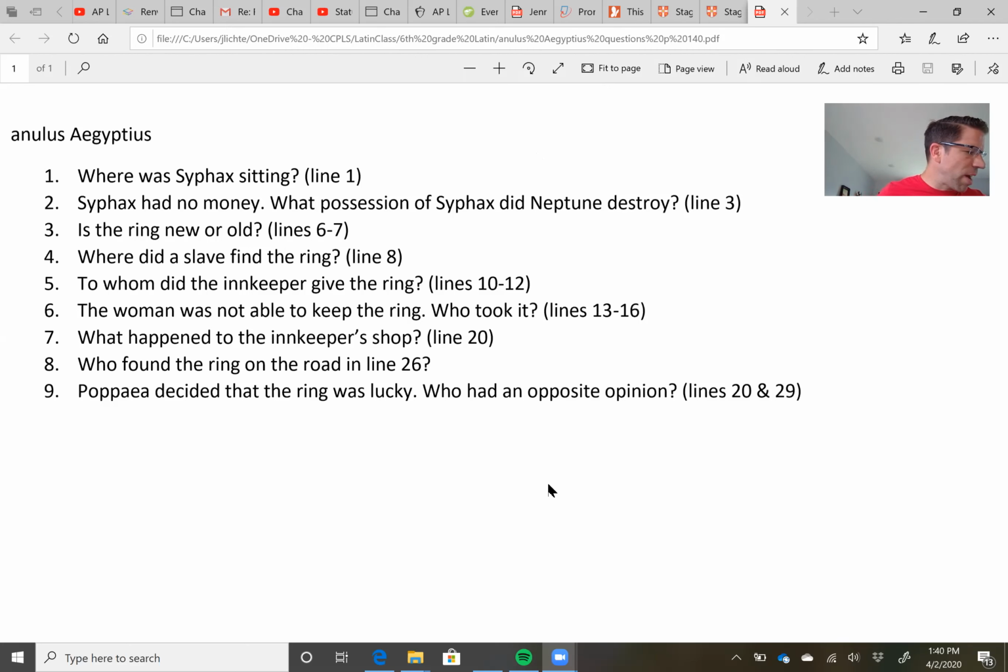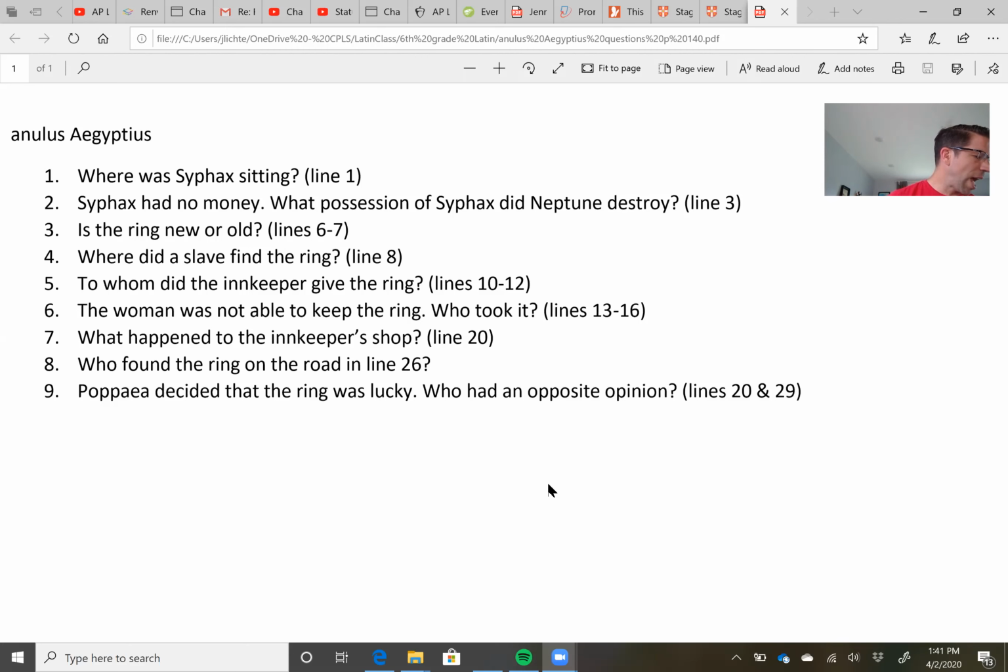Okay, so Syphax here on line 1, he handed a ring to the innkeeper, and he says, I have no money because Neptune destroyed Nawemeam. Nawemeam, that is your question number 2, Nawemeam. So there you go, because Neptune destroyed Nawemeam. It's a great hint to say that it was Neptune that did it. And hopefully you'll be able to nail that question.